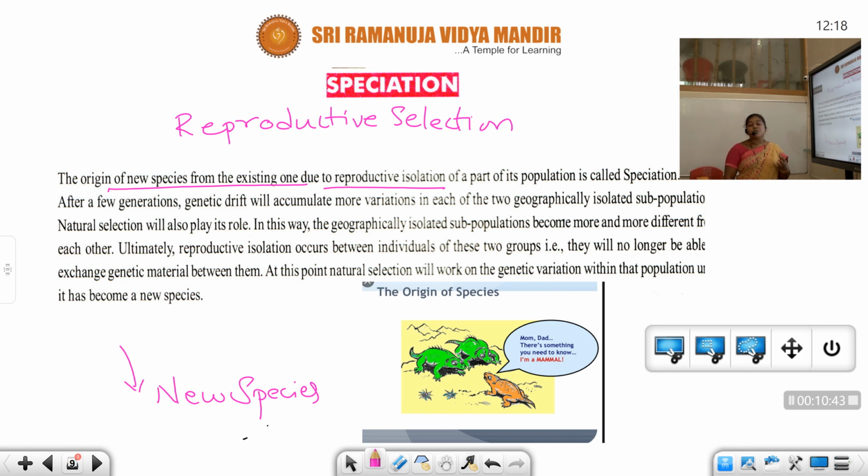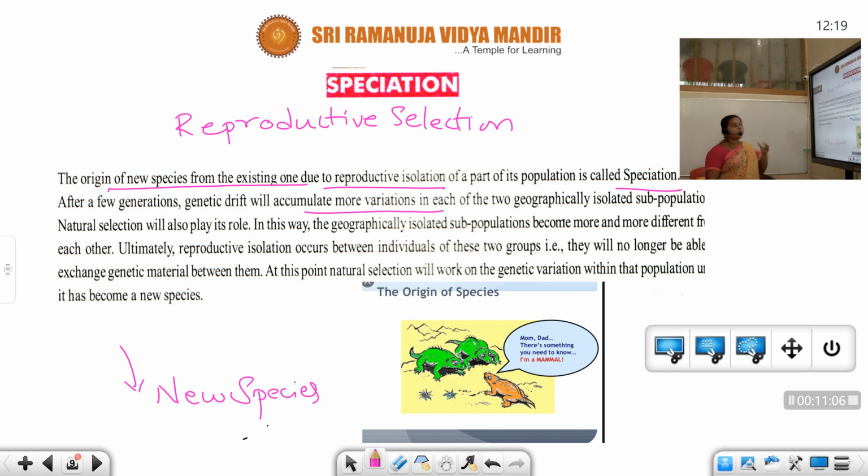Here the organism is going to choose by means of reproductive selection, that is speciation. After a few generations, genetic drift will accumulate more variations in each of two geographically isolated subpopulations, and natural selection also plays its role.